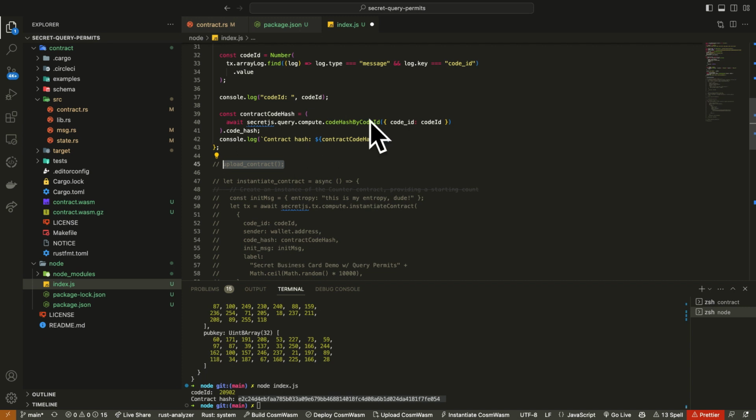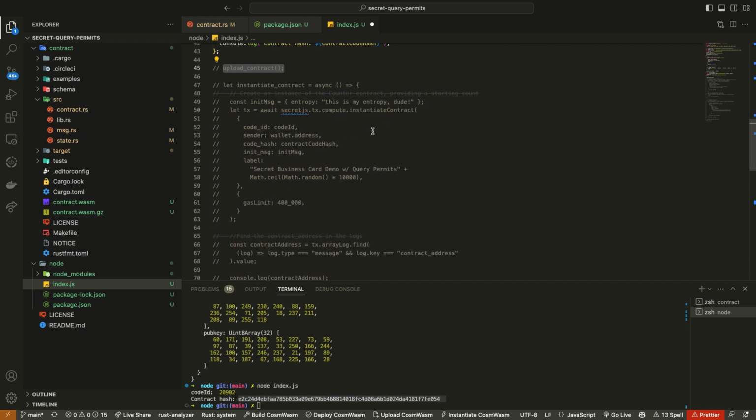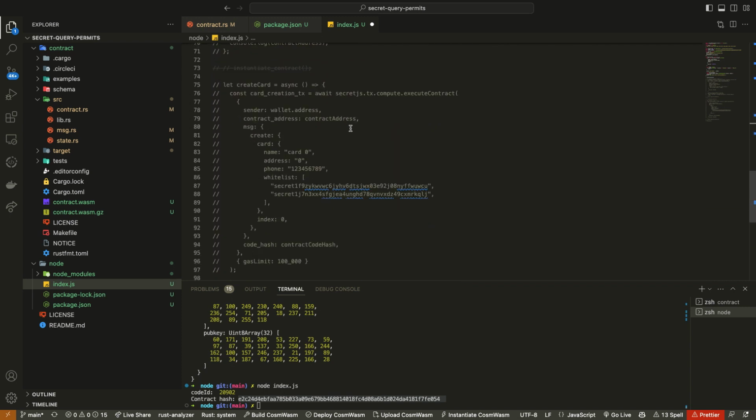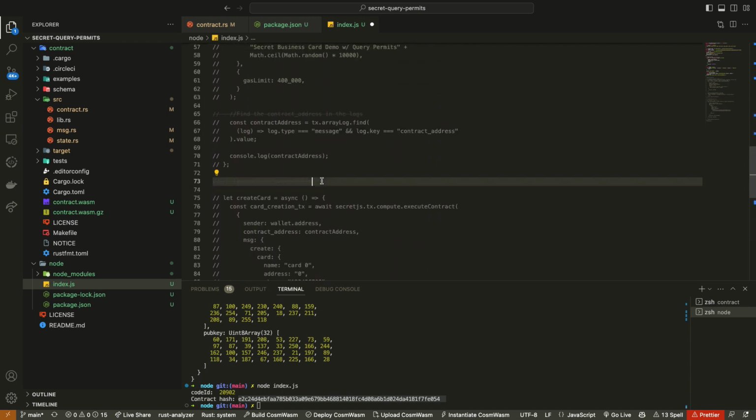So this contract now exists on the Secret testnet. That's what just happened. Now we have to instantiate it to actually be able to use it with our information. Let's do that.